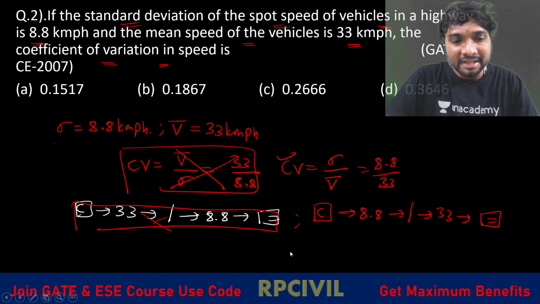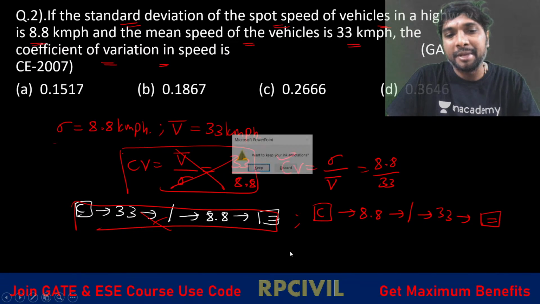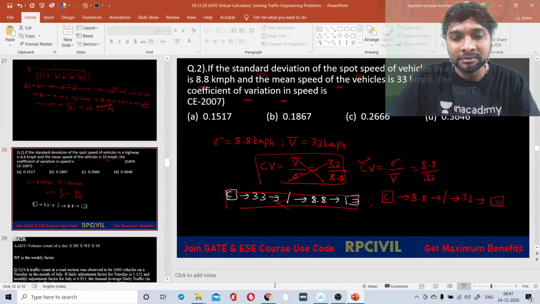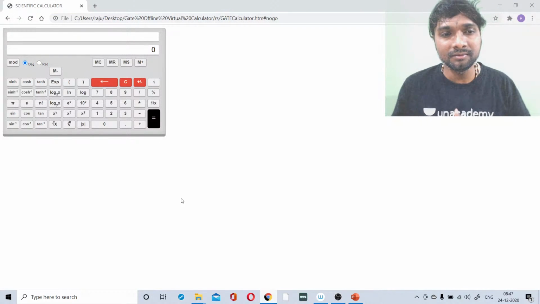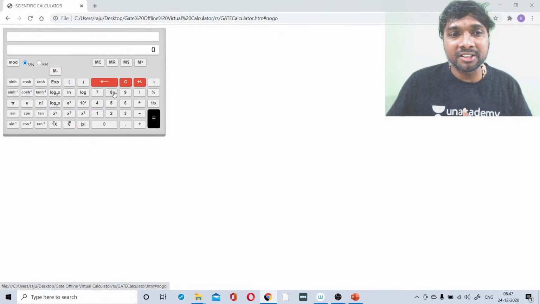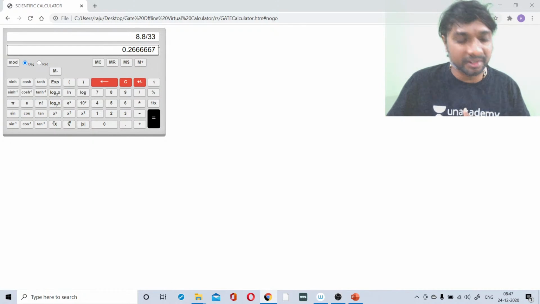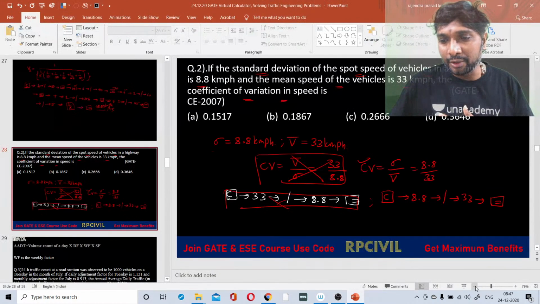Coefficient of variation is the standard deviation by mean value. We'll do it here. Clear all. The standard deviation is 8.8, divided by 33, the mean value, then the equals symbol, right? 0.266667. What is the value you are getting here?